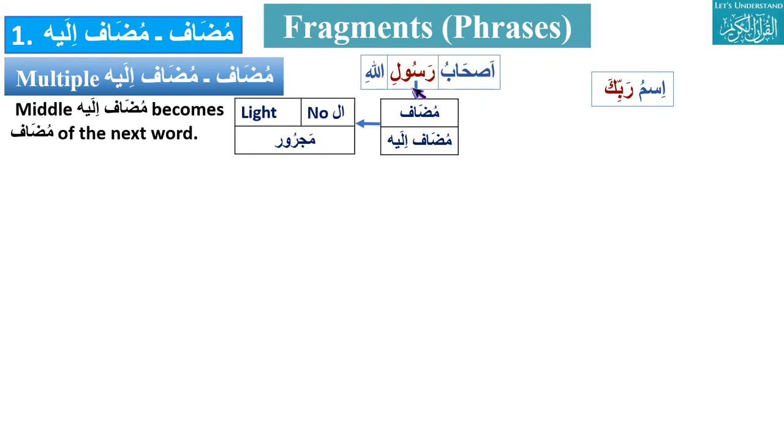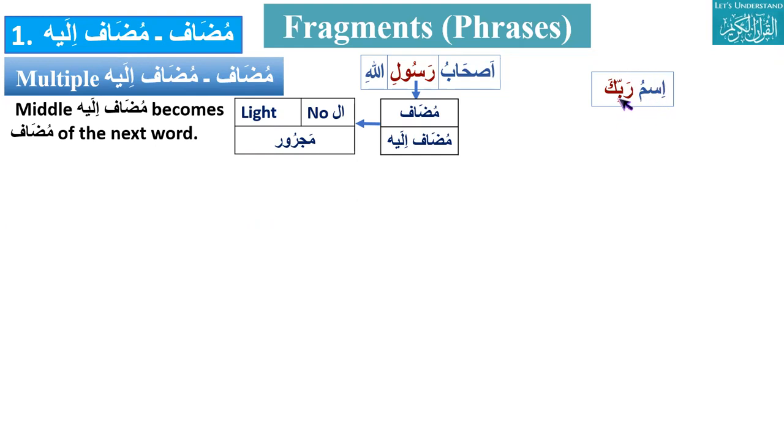Okay, ismu rabbika means name of your Lord. How can you explain this mudaf? First, ism is mudaf. We know rabbika has an attached pronoun, and all attached pronouns are mudaf ilay. So ismu is mudaf and rabbi is mudaf ilay for ism, and rabbi is itself a mudaf for ka. So there are two mudaf ilays here: one is rabbi, which is mudaf ilay for ismu, and the second is ka.